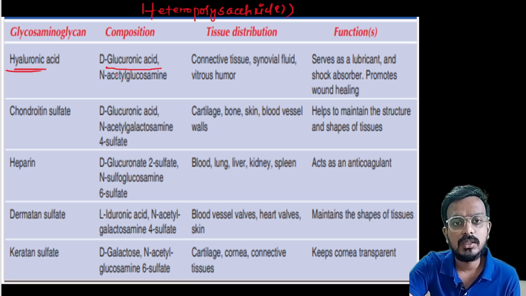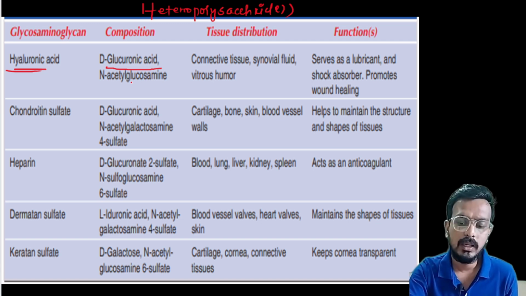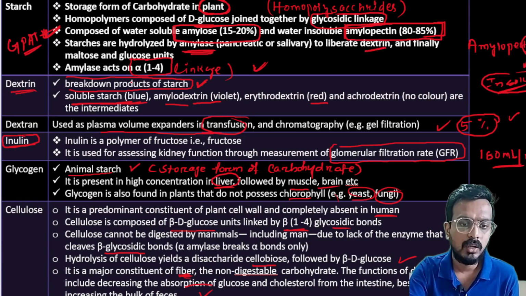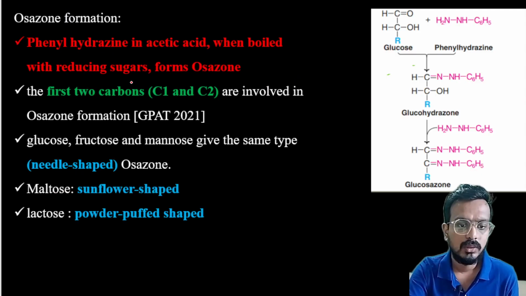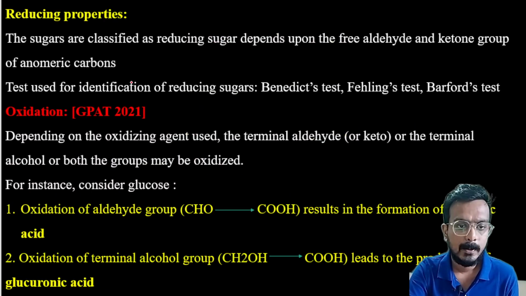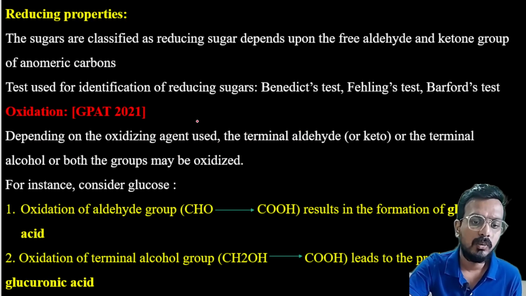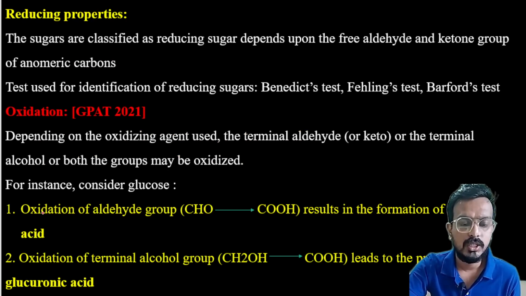I have discussed with you, in the last class, the oxidation of glucose.